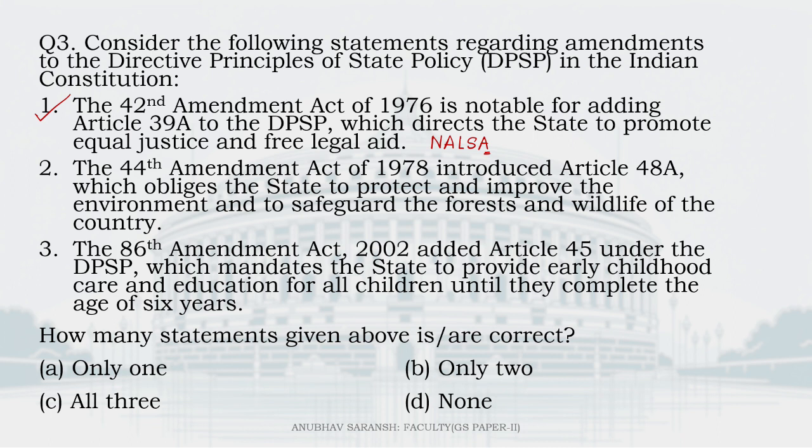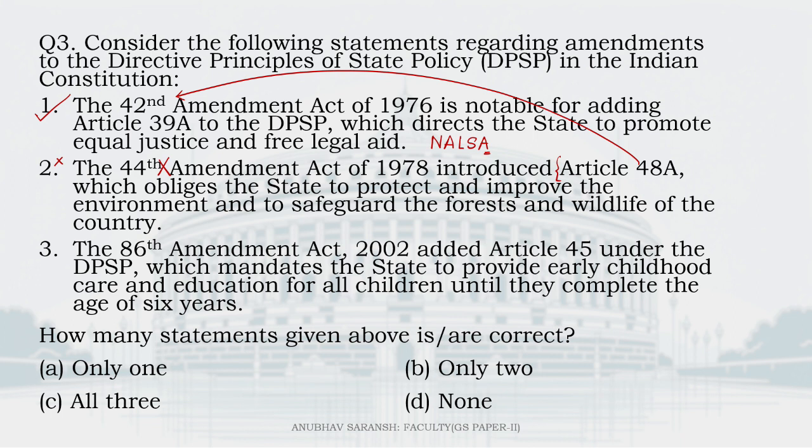So 1 is correct. Second one, the 44th Amendment Act of 1978 introduced Article 48A, which obliges the state to protect and improve the environment and to safeguard the forests and wildlife of the country. Now see, the article and the meaning is actually correct. But sadly, this article was added through the 42nd Amendment Act and not the 44th Amendment Act. So 2 is wrong.